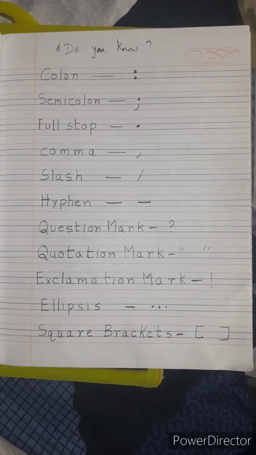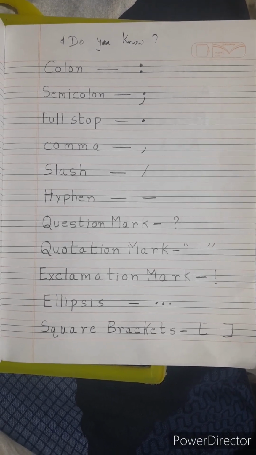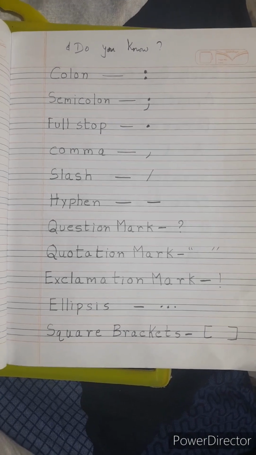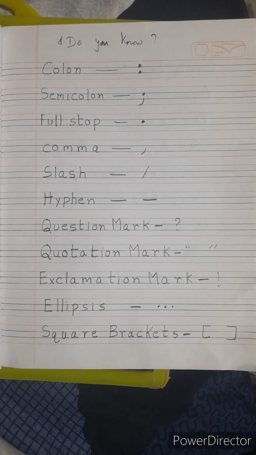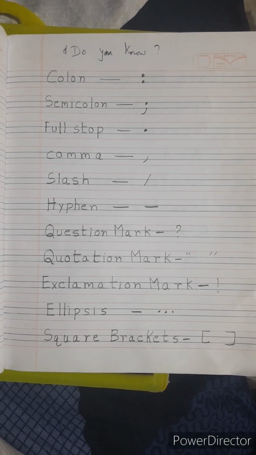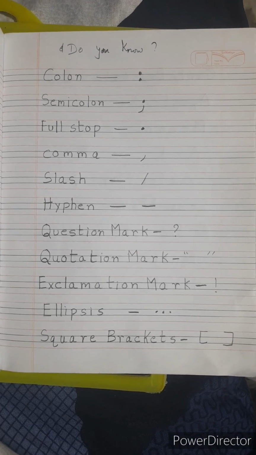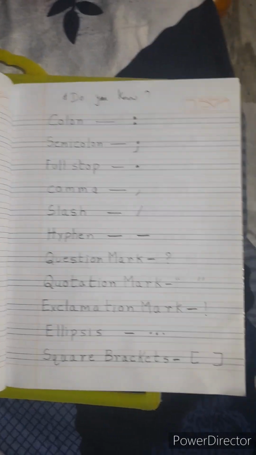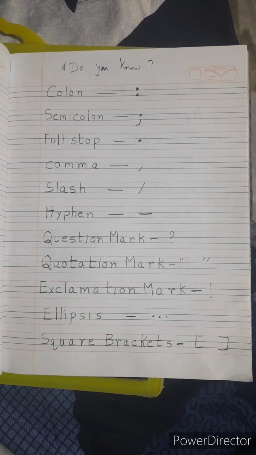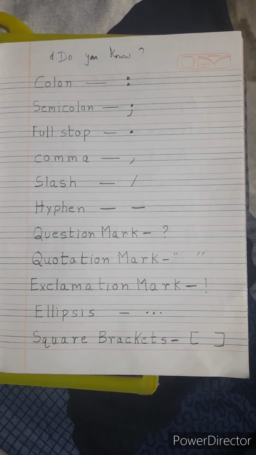First the colon, two dots, semicolon, and the third one is full stop, and the fourth one is comma, and the fifth one is slash, and the sixth one is hyphen, and the seventh one is question mark, and the eighth one is quotation mark, and the ninth one is exclamation mark, and the 10th one is ellipsis,